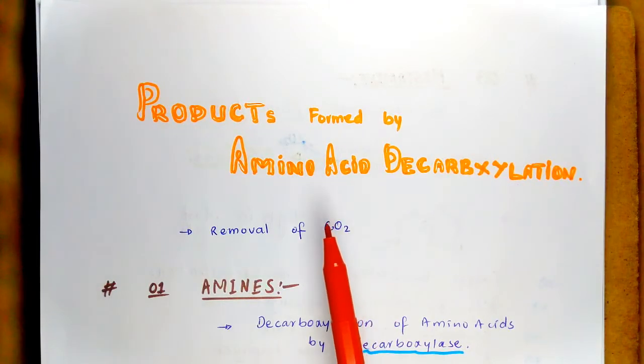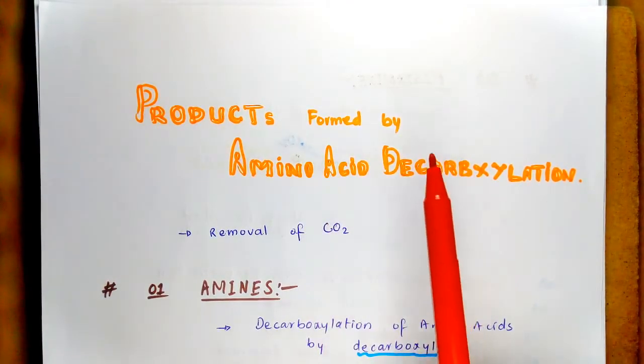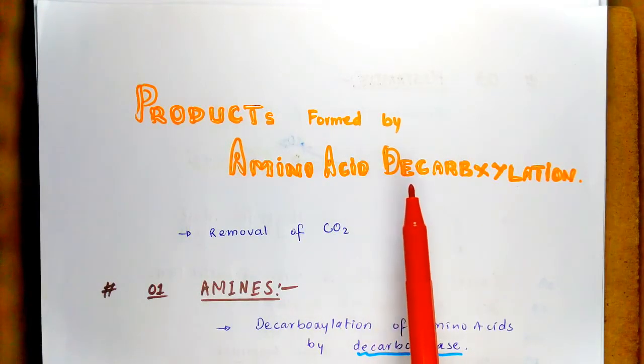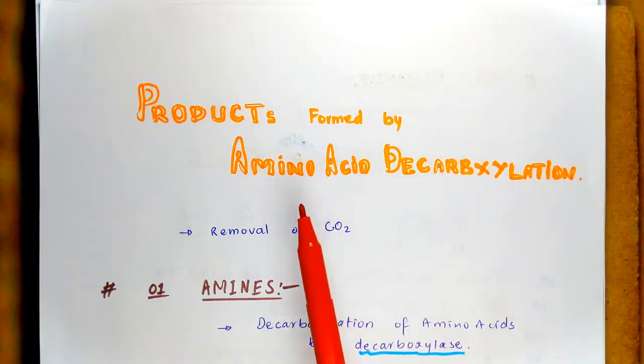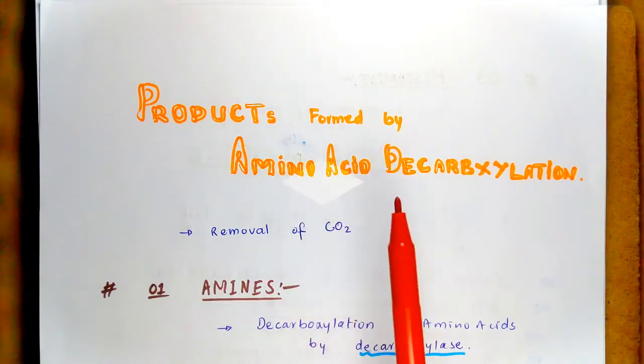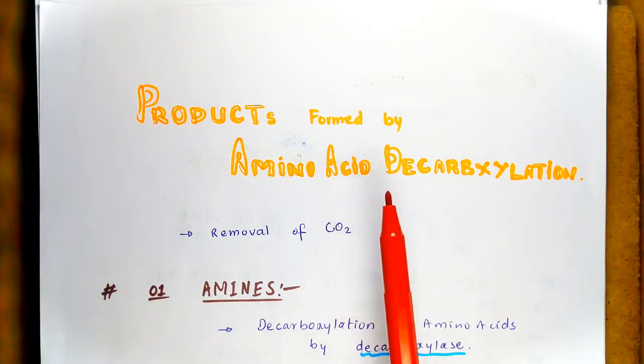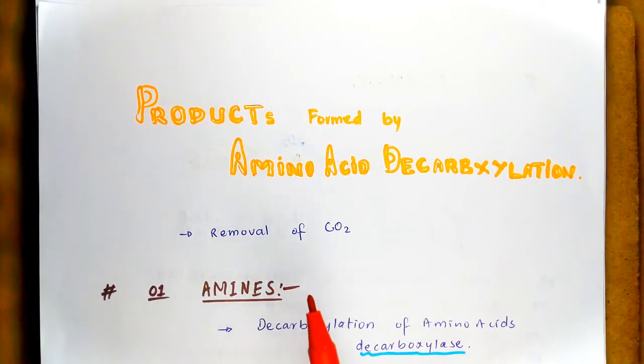Certain specific products or compounds are formed by amino acid decarboxylation reactions. In this video, I will talk about these special products.